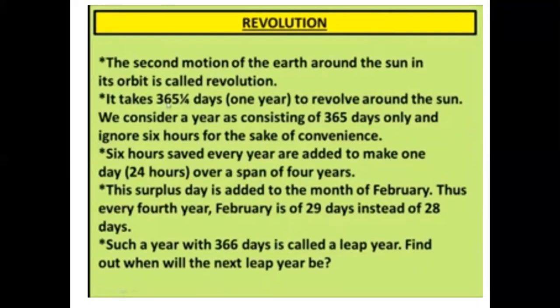The duration of the earth's revolution is 365 days, 5 hours, 48 minutes, 46 seconds. Approximately, it is 1/4 day, and this 1/4 day, when added, will complete one day in 4 years. So hence we say that such a year is known as a leap year. Now let us proceed further.